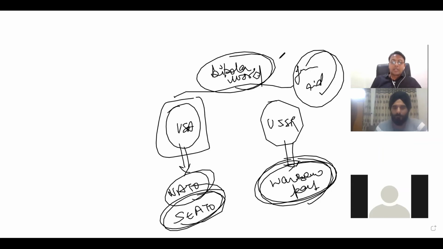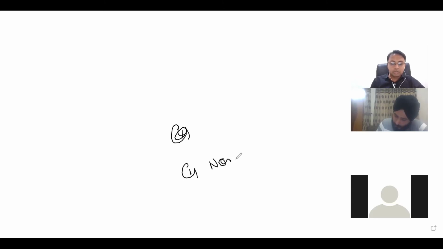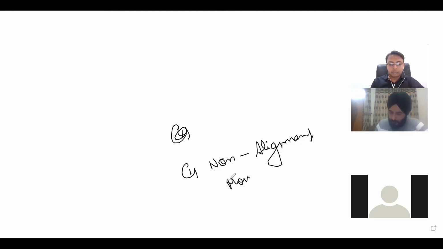So many events happened in this particular phase. You can write down the heading: important events of this phase. First particular event that occurred was the non-alignment movement.